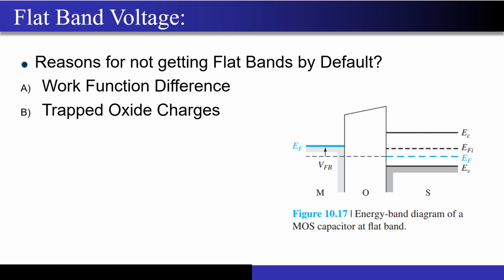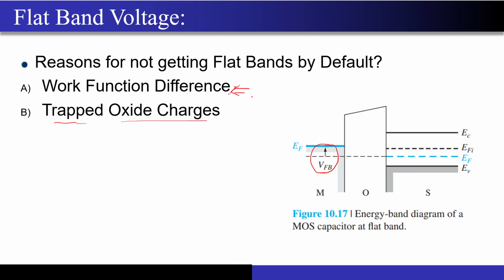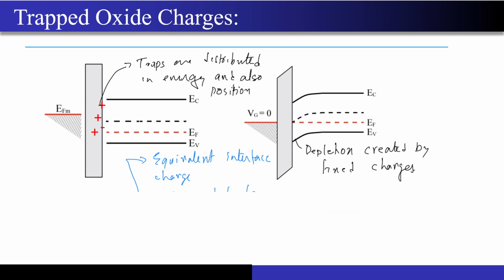Correct? So after doing that, your bands will look something like this when I have applied some voltage on the gate, that is this metal or maybe some polysilicon material. Now the reasons why we don't get the bands flat is, first of all, the work function difference. Correct? That I have explained in previous slides. There is also something called the trapped oxide charges which causes this band bending. So we will see in the later slides. Correct? The work function difference is already very much clear to you because we have solved some conceptual questions in the previous slides. Now what happens when some oxide charges get trapped over here? Correct? So first of all, what is the source of getting these charges? So note that we have a silicon substrate with us. Correct?